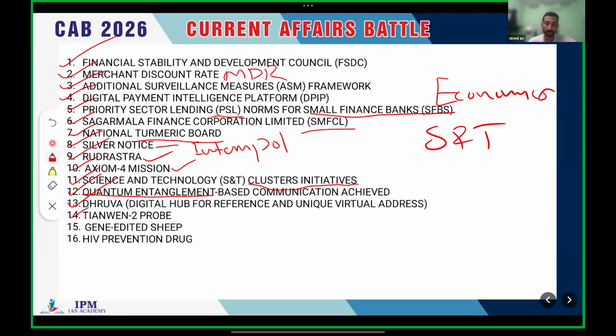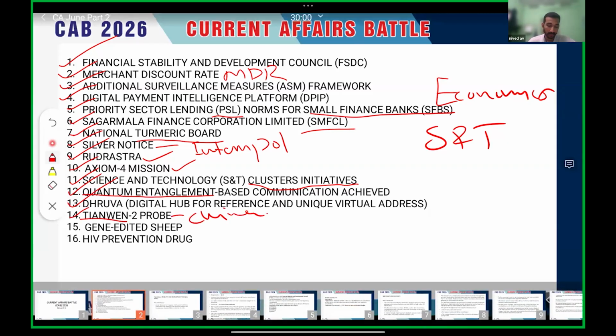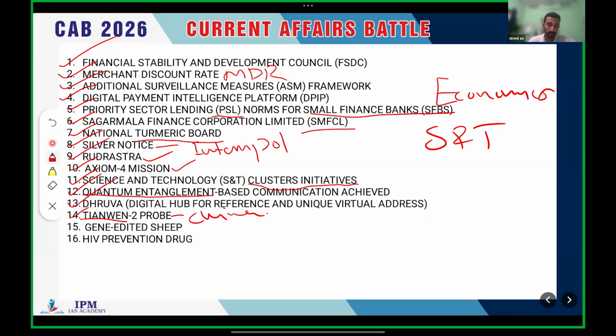Can you guess which country it is related to? Obviously, China. And the 15th one, gene editing sheep. And the 16th one, HIV prevention drug. So we will see each of the topics one by one.